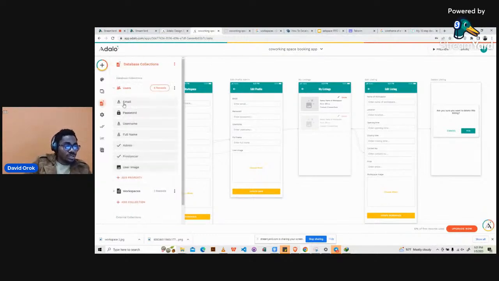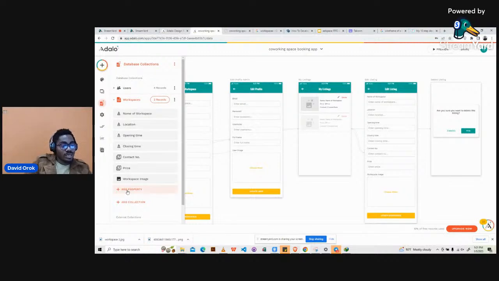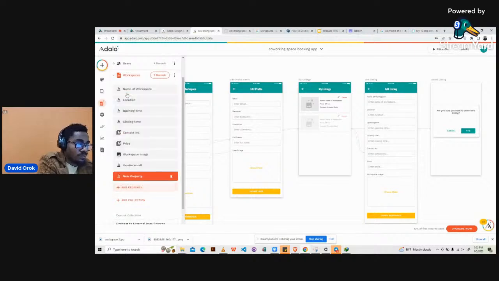We need to go to the database and then go to the workspace, and we need to add extra properties to these things. So we will say add property. Let's call it text. This is going to be the admin username, or let's change these guys. Let's not call them admins again. Let's just call them vendors. Vendor user, vendor email. So we need the vendor email, and we need another thing called the vendor full name. Vendor name.